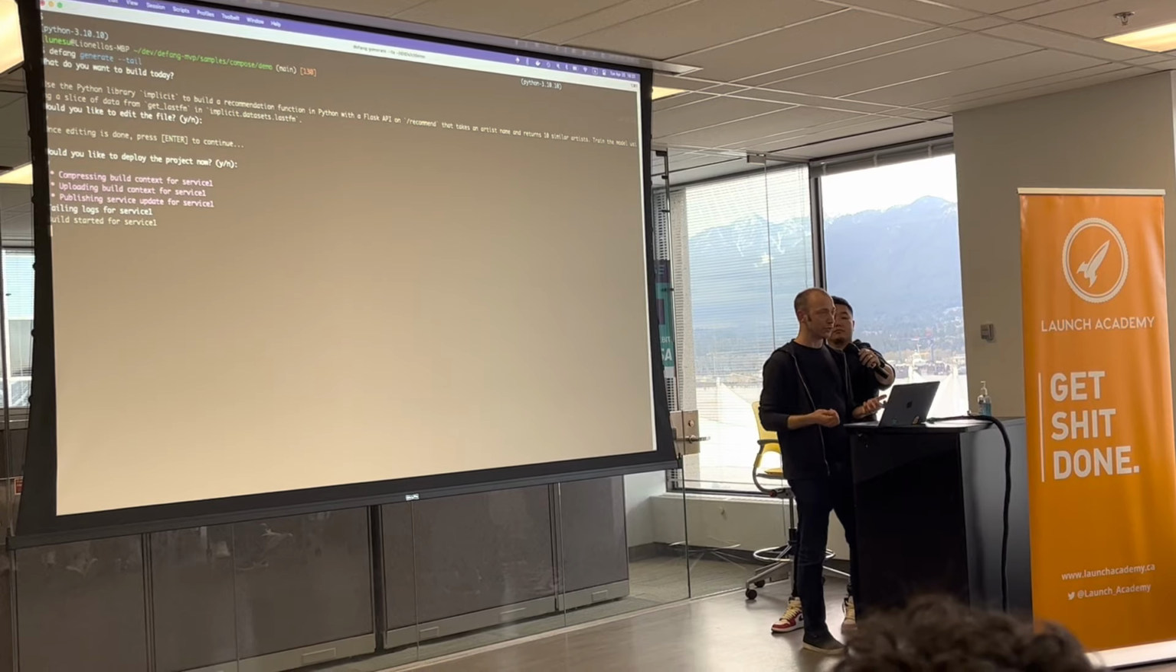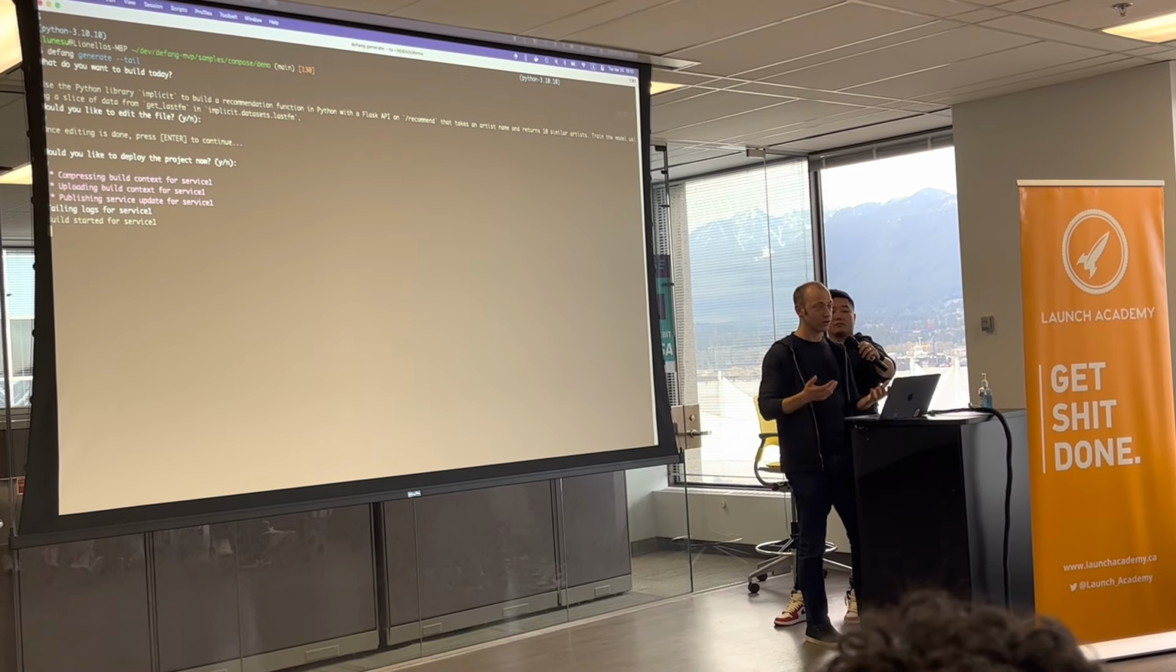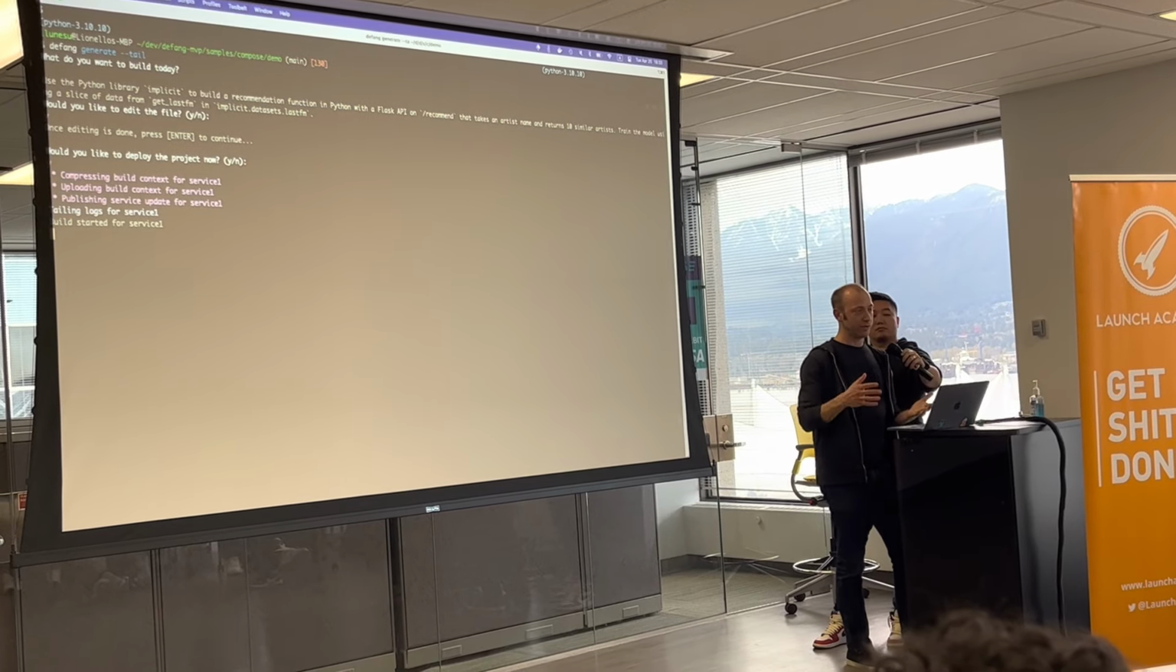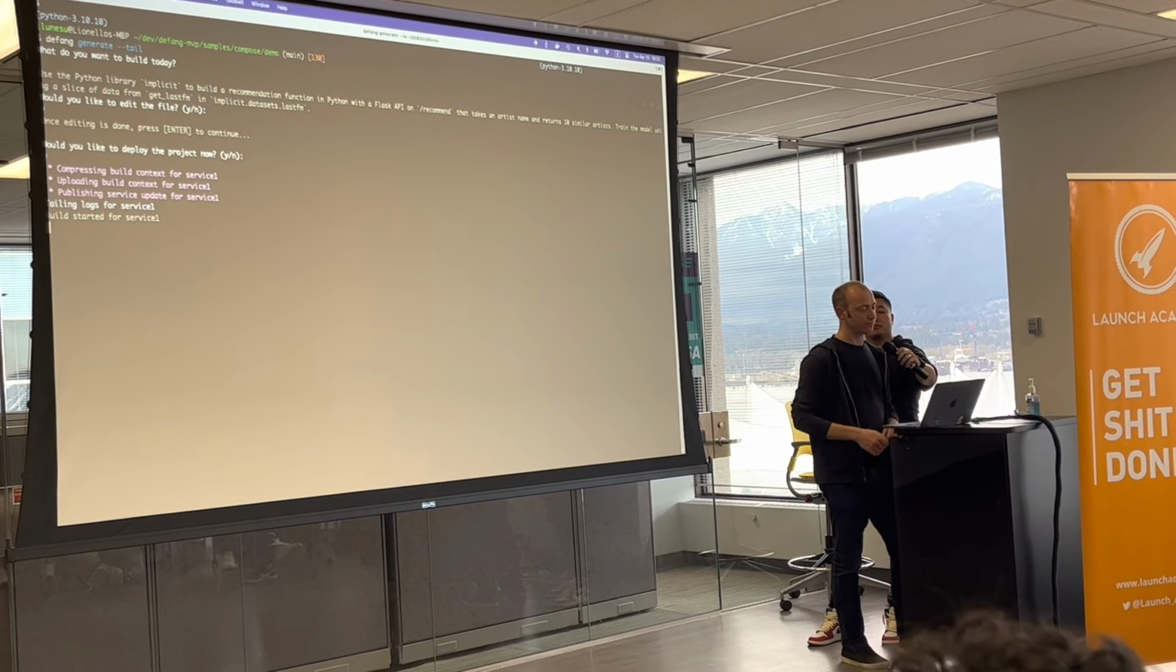You can move it to Azure, you can move it to your own data center if you wanted to. You're not locked to our platform. We are SaaS, but you have the ability to run it yourself.